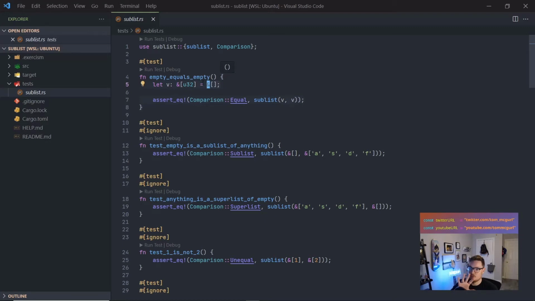So we're just dealing with a regular list, not a vector. We're not adding to it, right? We just have a fixed list. And so it's just checking if V equals V because both are empty. So let's write our code, solve this, get this test to pass, and move on.